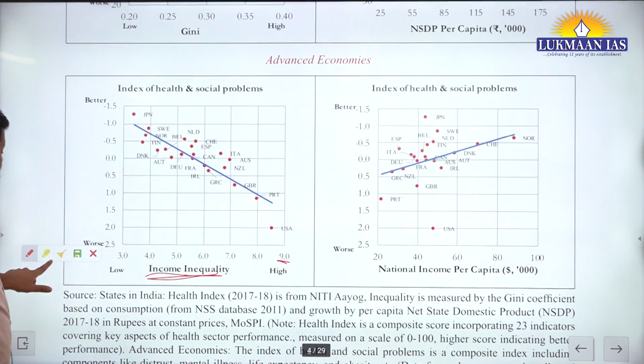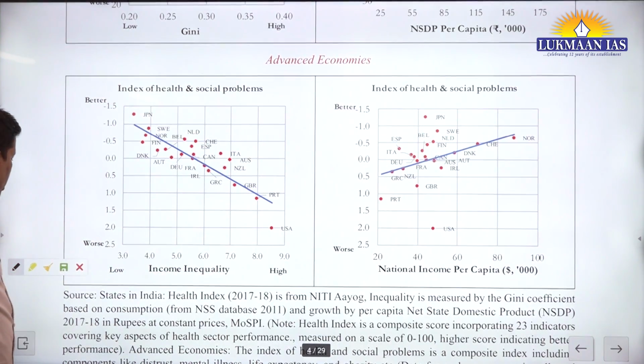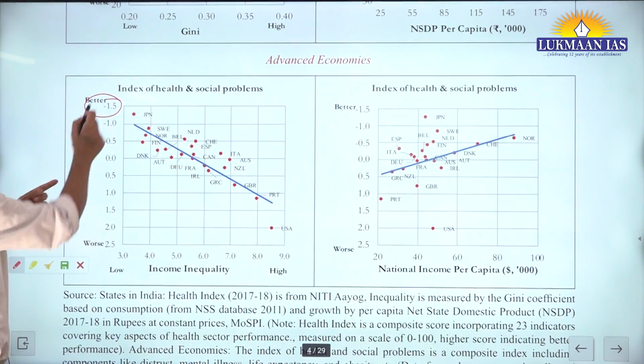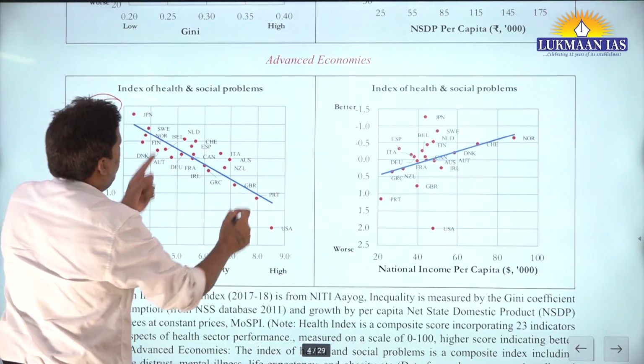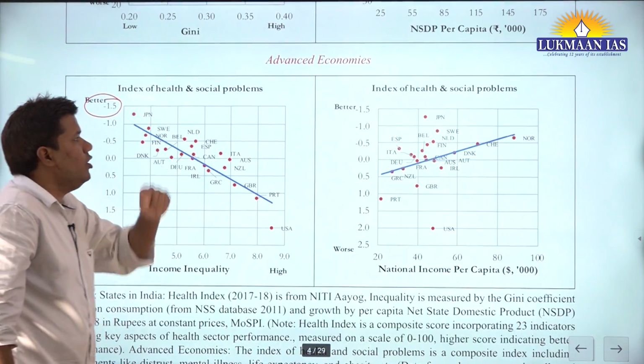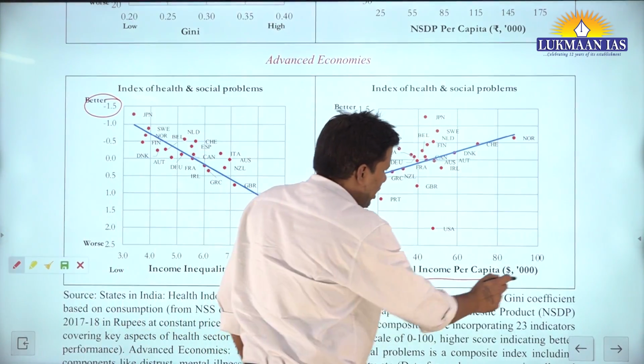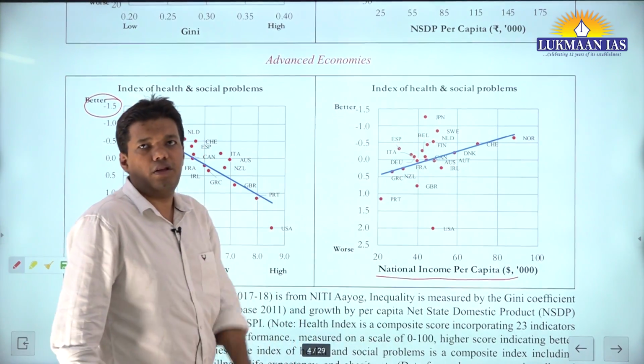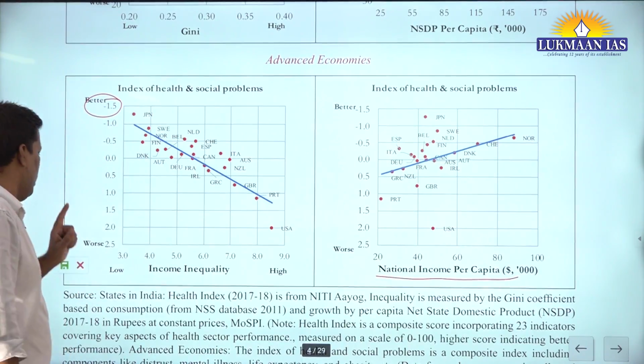So you cannot say that in India income data is not there. No, that will not hold water. So let's see what is happening. Can you see? As income inequality is rising, the index of health and social problems worsens. It is a problem here. So for advanced economies, inequality is a problem. Here, let's say their income is rising, so the index of health is also better. Fine, so this is the essence.